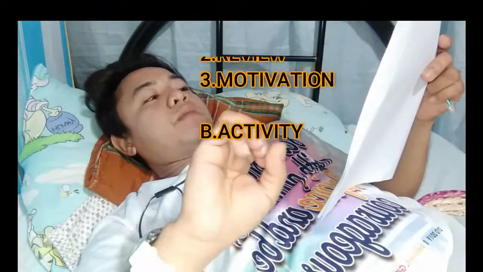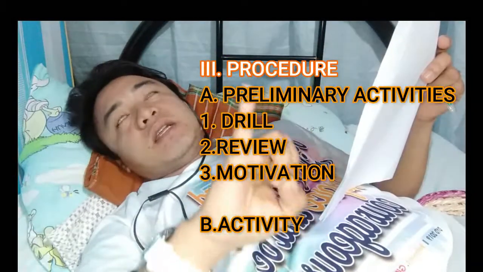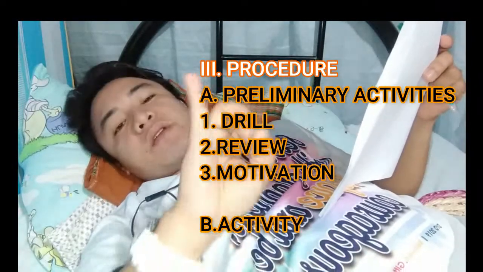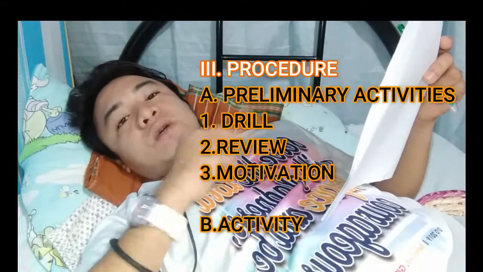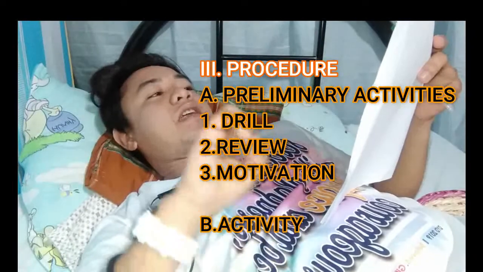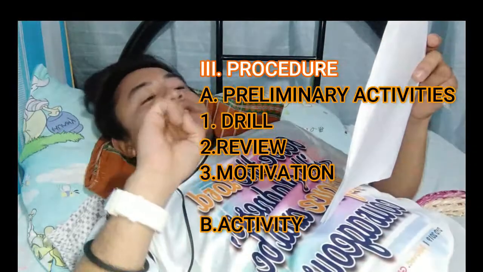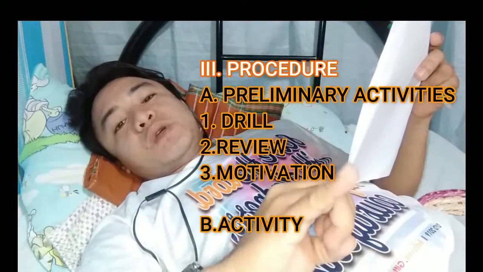The third step in making a lesson plan is the procedure. In the procedure, we have A and B. Let's proceed to A, the preliminary activities. In the preliminary activities, there are also subtopics: the drill, review, and motivation. The drill, guys, is up to you. It asks what strategy we need to inject into our future learners. For the review, you simply recall the past lesson. And the purpose of the motivation, guys, is to catch the attention of your students.